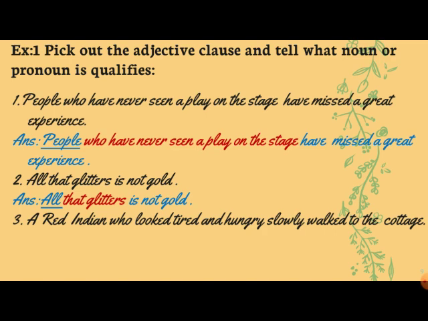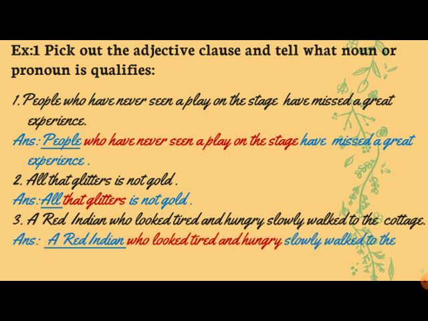Next sentence: a red Indian who looked tired and hungry slowly walked to the cottage. We could have also said a red Indian slowly walked to the cottage, but we are describing what type of red Indian. Who looked tired and hungry is describing the noun red Indian.